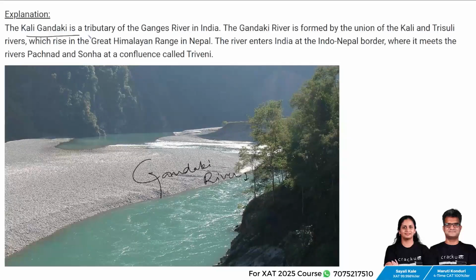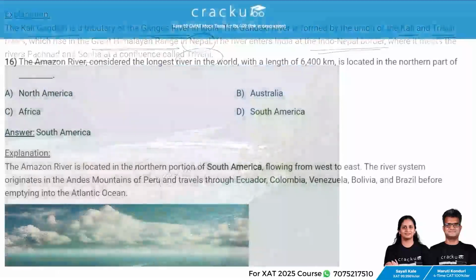So the Kali Gandaki is a tributary of the Ganga River in India. The Gandaki River is formed by the union of Kali and Trisuli rivers, which rise in the Great Himalayan range in Nepal. The river enters India at the Indo-Nepal border, where it meets the rivers Pachnad and Sonha at a confluence called Triveni. Next question.